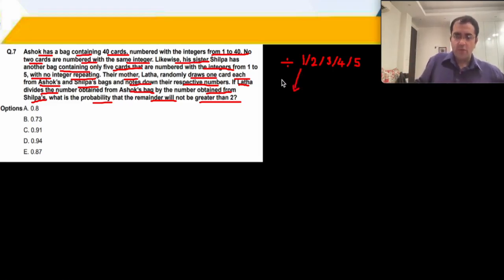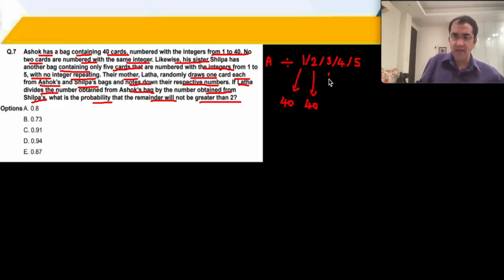Now no matter what Ashok's number is, when you divide by 1 the remainder is going to be 0, which is not greater than 2. So all 40 numbers are acceptable. ठीक है. All the 40 numbers when divided by 1, remainder 0 आएगा. When divided by 2, remainder 0 या 1 आएगा, because remainder is smaller than divisor, right? So remainder will be 0 or 1, which will not be greater than 2. So all the 40 numbers are acceptable.